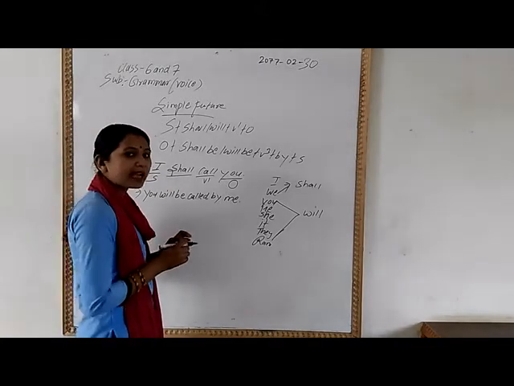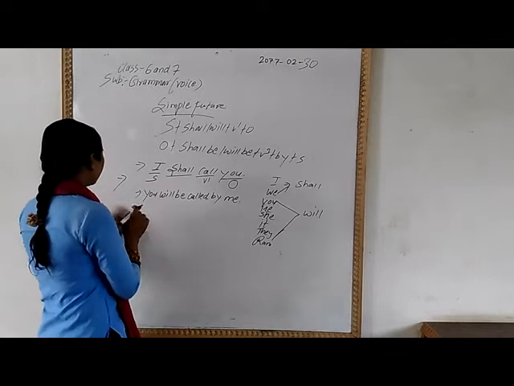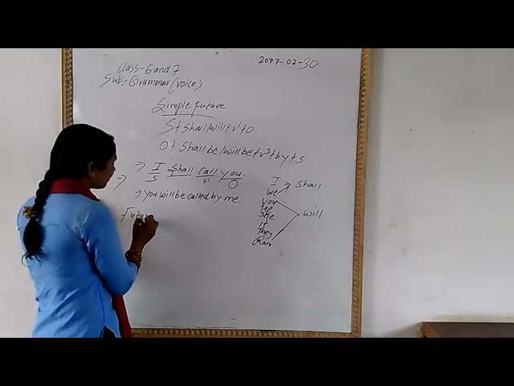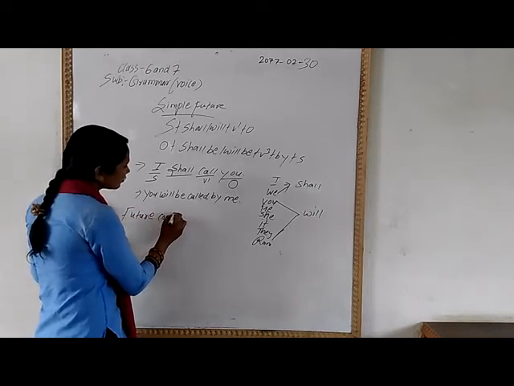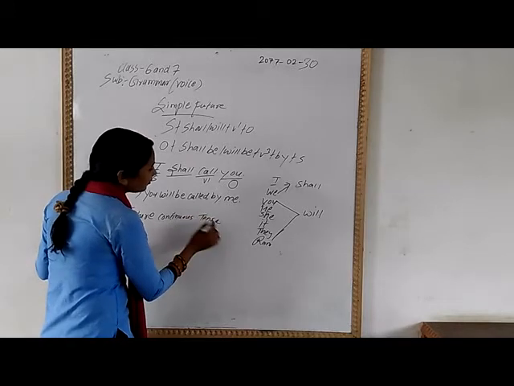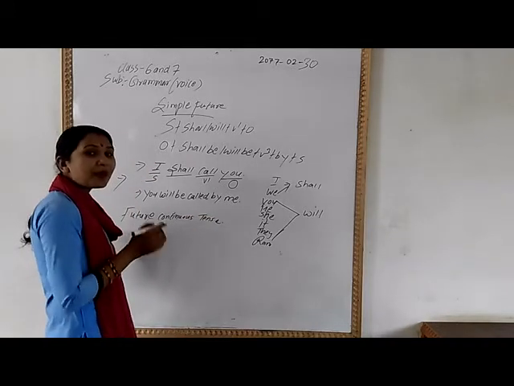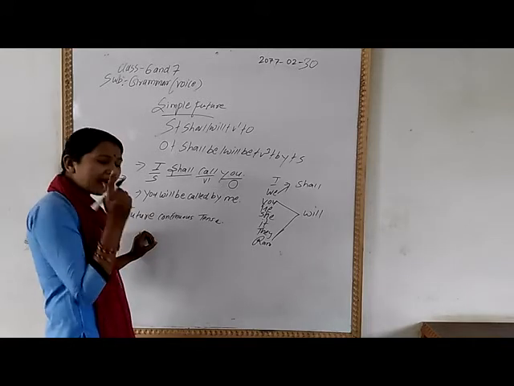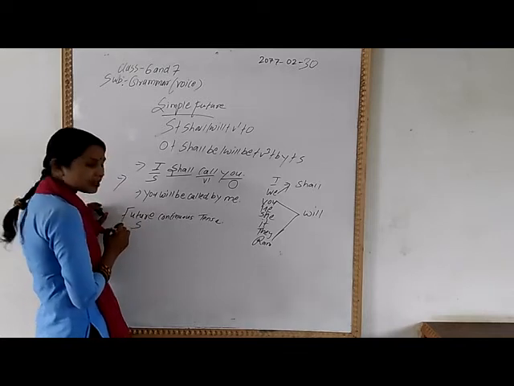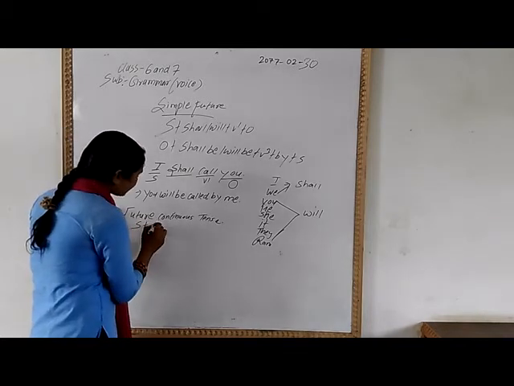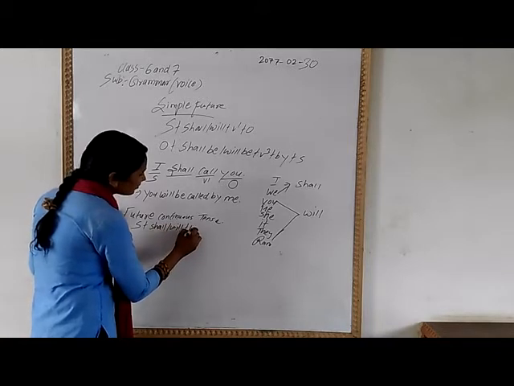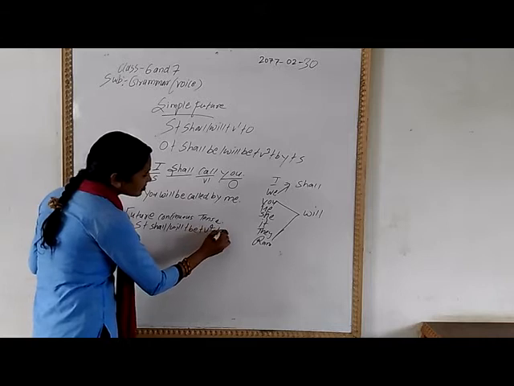Now the point goes to future continuous tense. You see, some problem is arising now. What problem? Just watch. First of all, what is the structure of future continuous tense? Subject plus shall/will be plus verb-ing plus object.